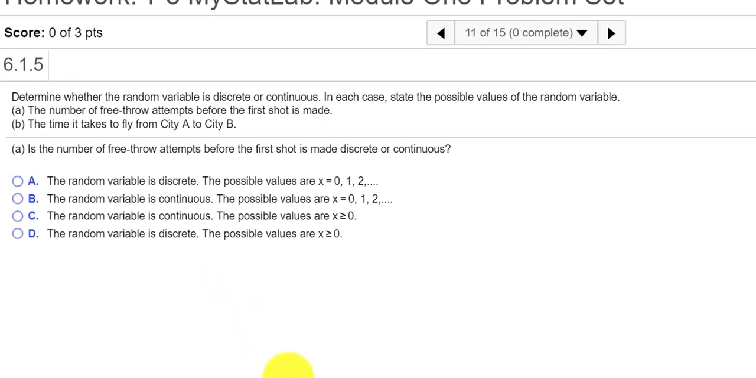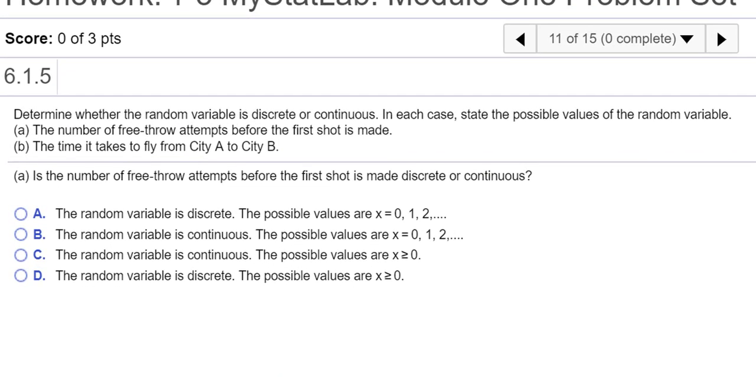Okay, in this video, I'd like to answer a few questions from the homework. So the first question says, is the number of free throw attempts before the first shot is made a discrete or continuous variable? Well, that would be discrete, right? Because we can count the number of free throws, right?